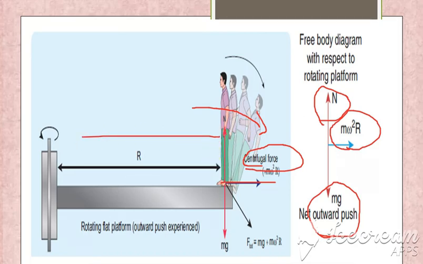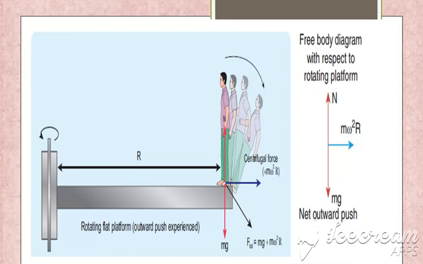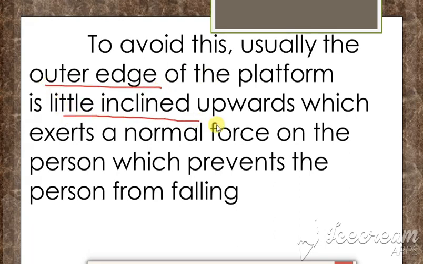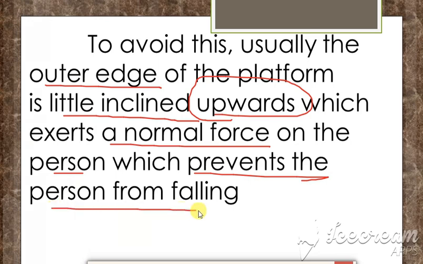Okay, so in order to avoid this, what is being done அப்படின்னு பார்த்தீங்கன்னா இந்த பிளாட்ஃபார்மோட எட்ஜ் வந்து ஸ்லைட்டா என்ன பண்ணிருப்பாங்கன்னா it is inclined upwards. So see here, to avoid this the outer edge is little inclined upwards. So கொஞ்சமா upwardல incline பண்ணி வச்சிருப்பாங்க. Okay, which exerts the normal force on the person and prevents the person from falling.